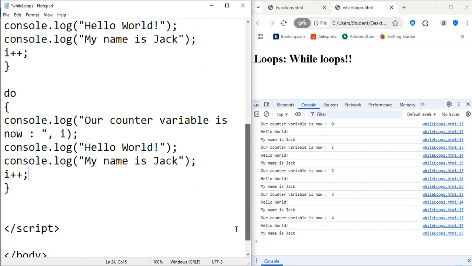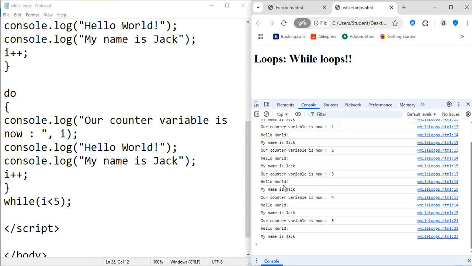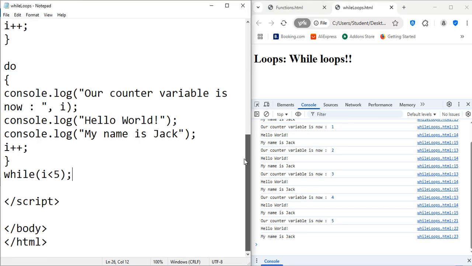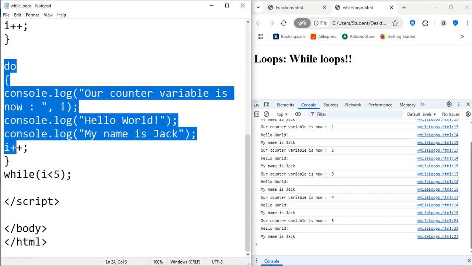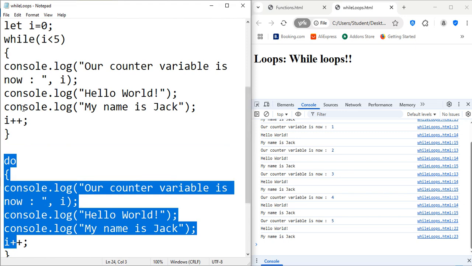Let me replicate this. And then while i is smaller than 5, right? And let me just refresh here. And this is what takes place. So it will execute. In this case, it will go through the first loop, right? And then when it hits 5, it will stop. So this will stop executing this block of code.